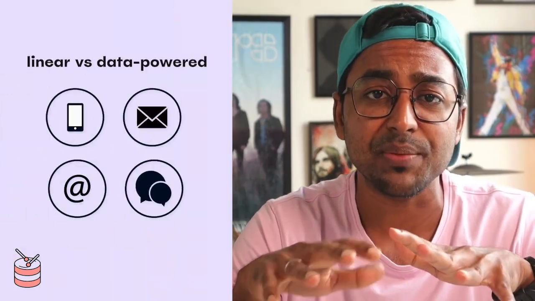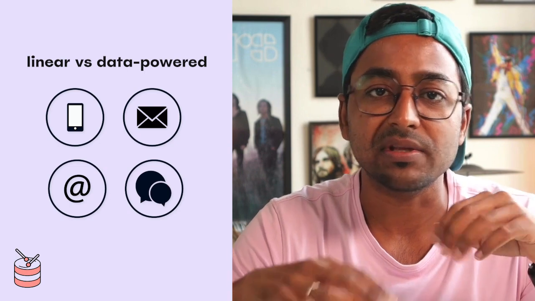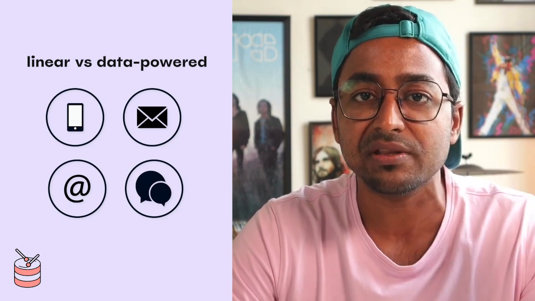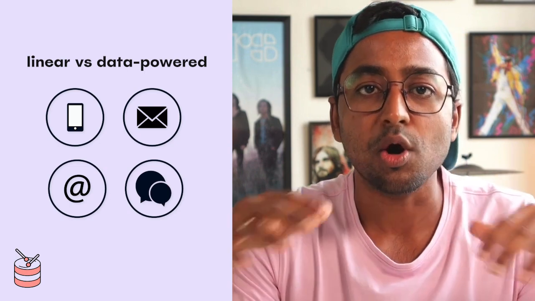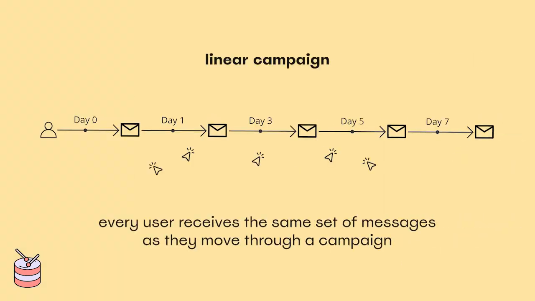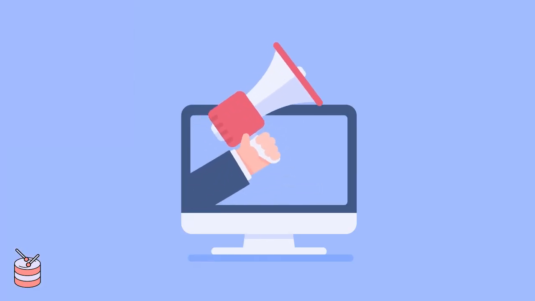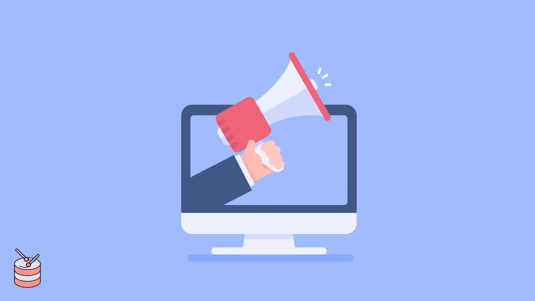Now, all messaging campaigns across all channels, whether it's email, SMS, push notifications, etc., are either linear or data-powered. In a linear campaign, every user, irrespective of the actions they perform inside the app, receives the same set of messages as they move through a campaign. And every message is delivered as a broadcast with a predefined delay between messages.